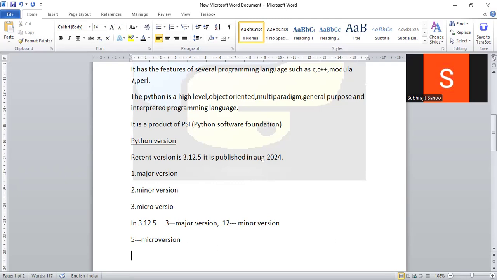In a computer, we cannot install two major versions, right? Suppose I want to install Python 2.9.5 and 3.12.4, I can't, because huge changes have already been made between the two major versions. Going from one major version to another takes a minimum of around 8 to 10 years to publish, and in that period huge changes happen in any software.